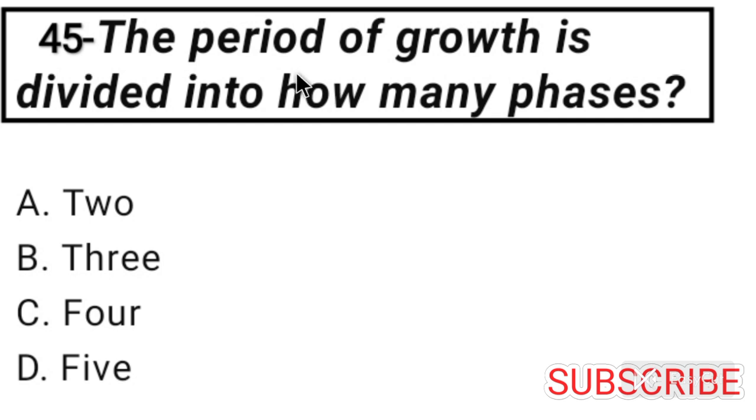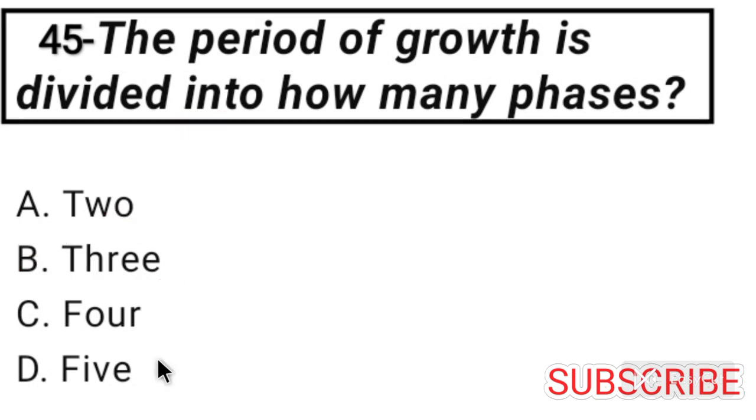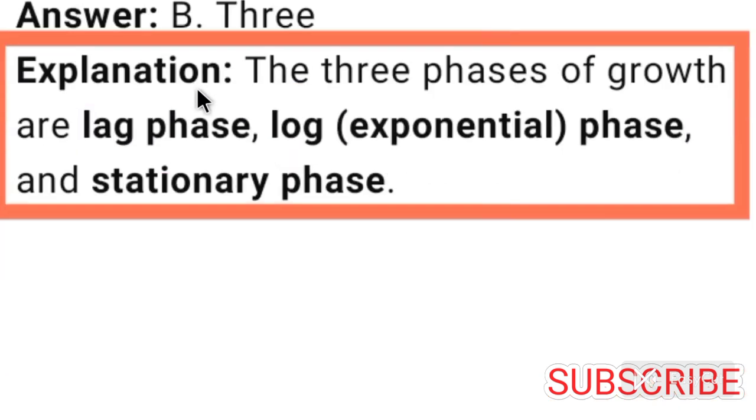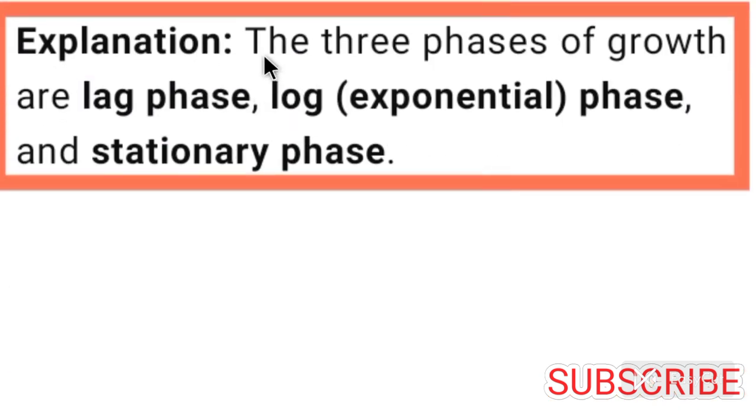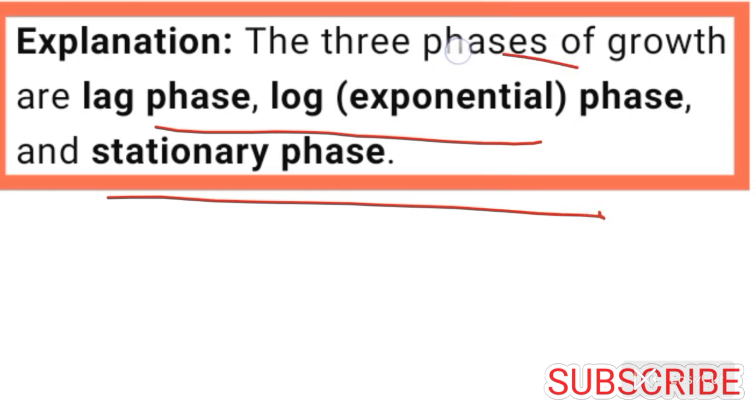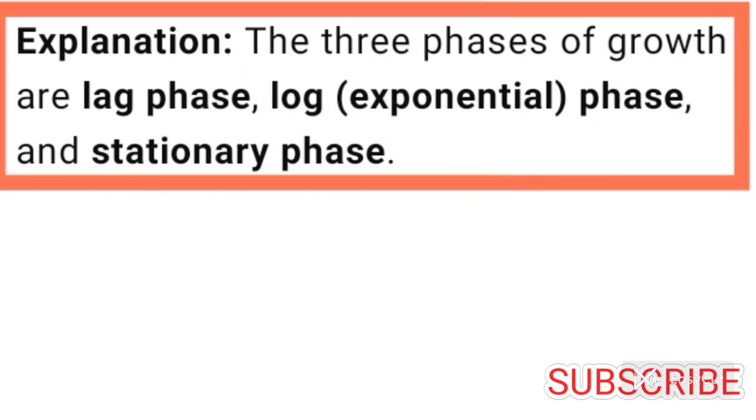Question number 45. The period of growth is divided into how many phases? Answer is option B. Because the period of growth is divided in 3 phases: lag phase, log phase and stationary phase. Log phase is also called exponential phase.